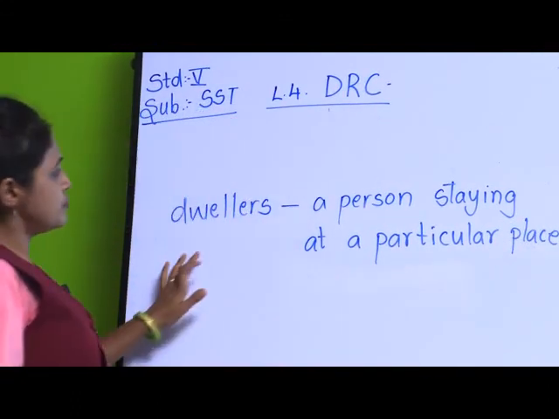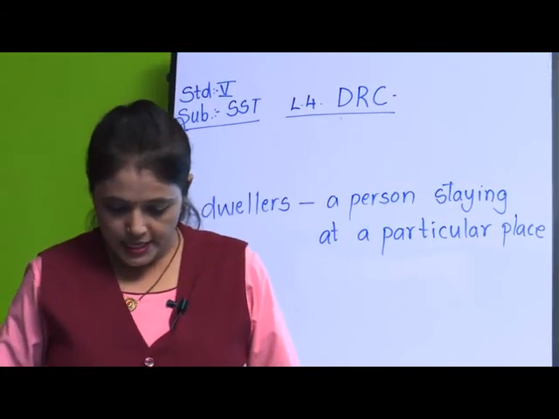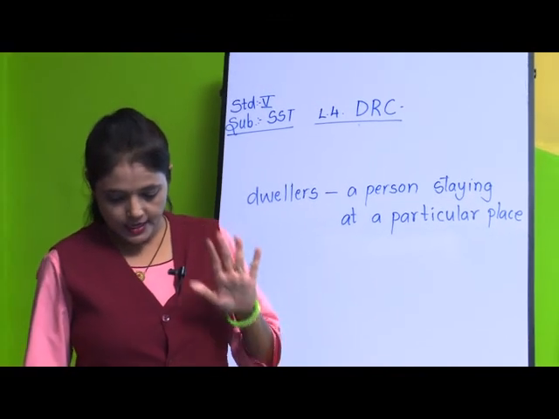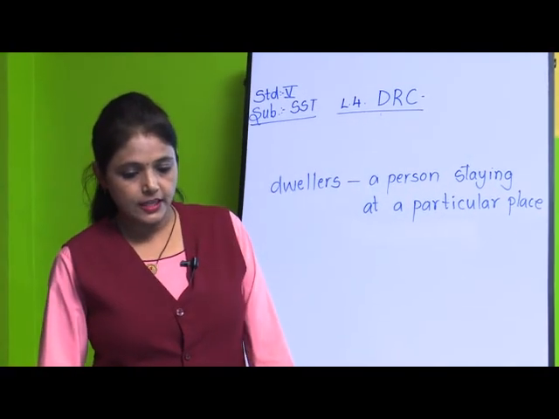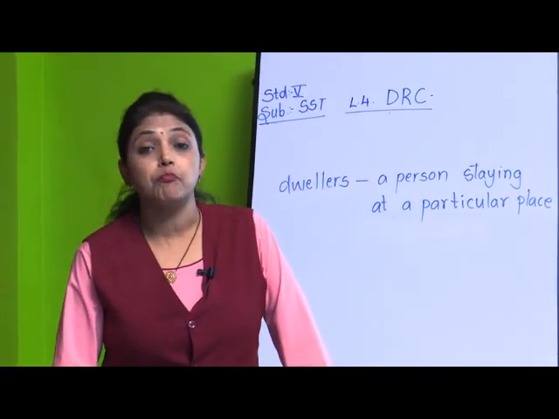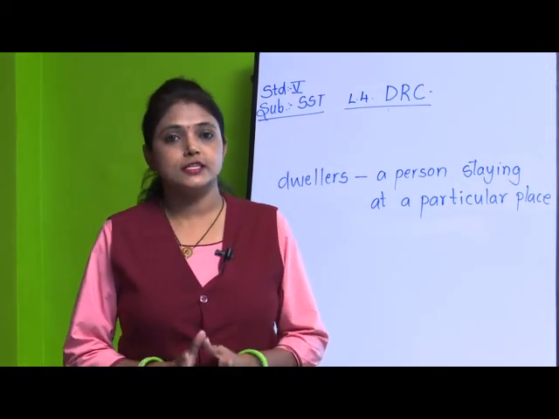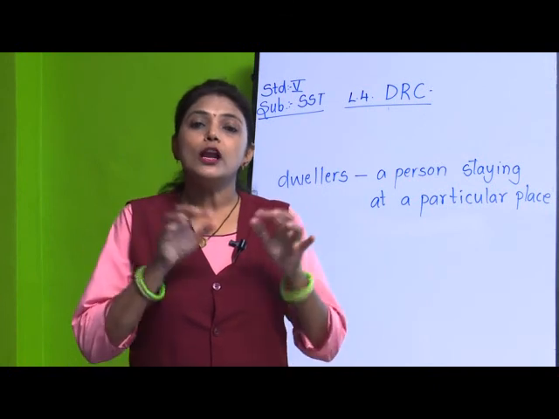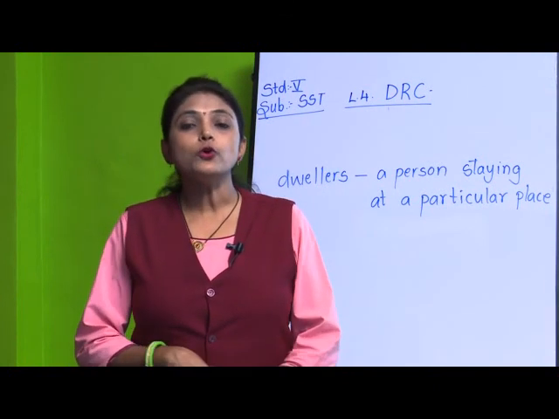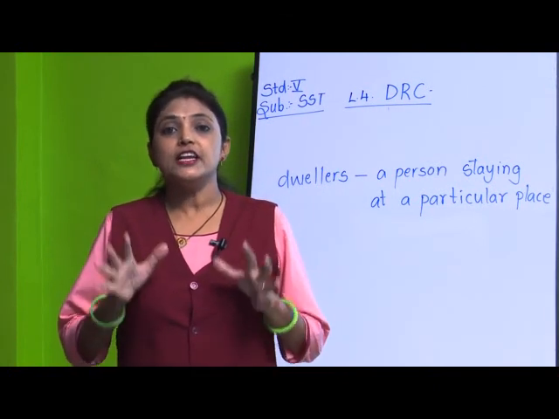Okay, this is the meaning of dwellers. It means the rich people who are in cities, they live in houses, in apartments, in bungalows, they get good facilities to stay. And the people who are living in villages, what do they do? They live in huts.